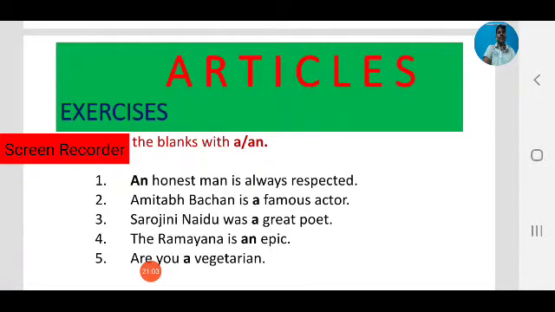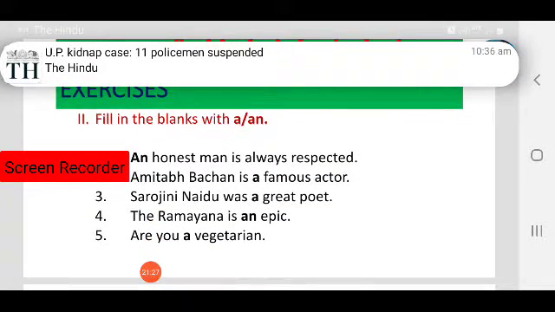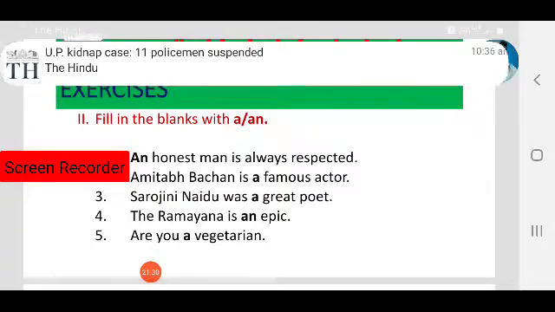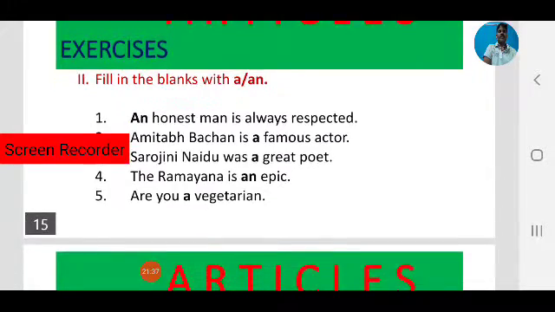Next, are you a vegetarian? Yes, here there is also a typographical error. We have to keep a question mark at the end of the sentence, but we kept a full stop. So, are you a vegetarian? The question mark should be there. Vegetarian begins with a consonant sound. So before consonant sounds we use a.